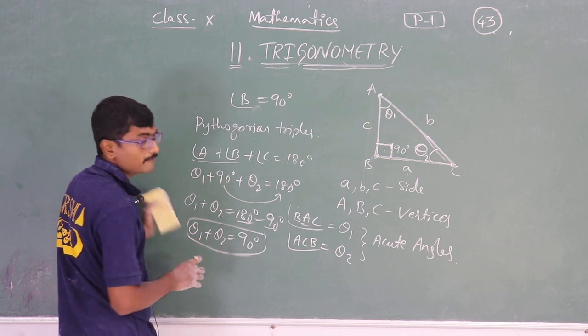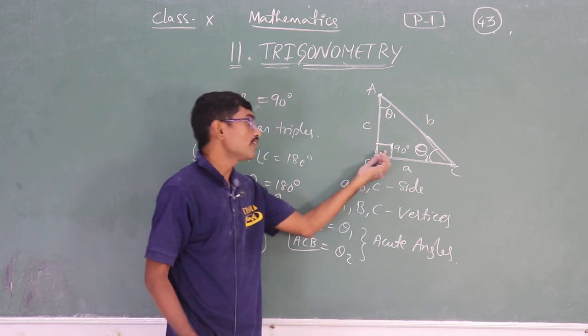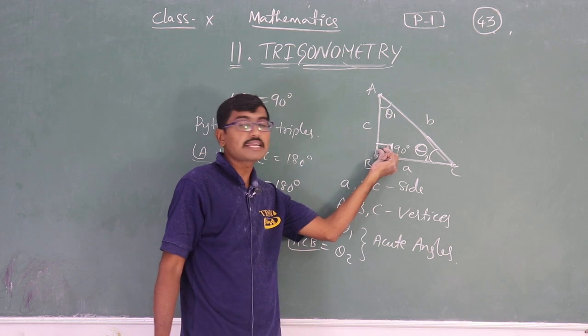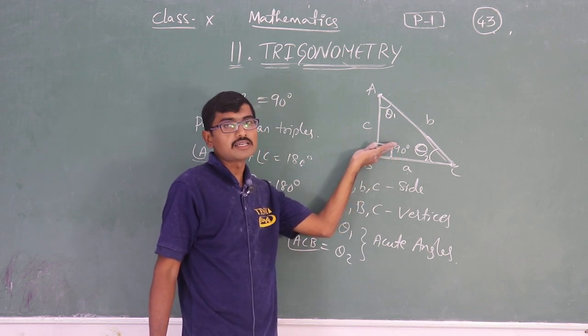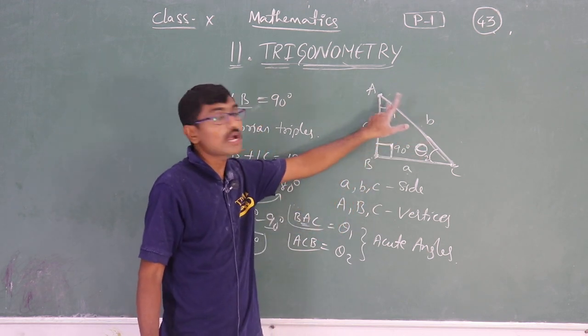So remember this. As we have one right angle here, that is 90 degree, then what is the sum of the other two acute angles?